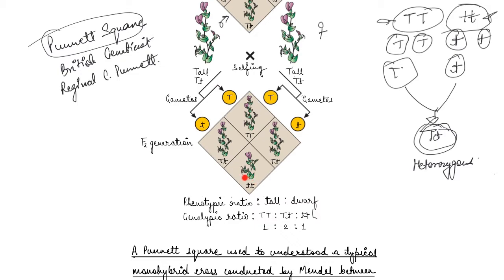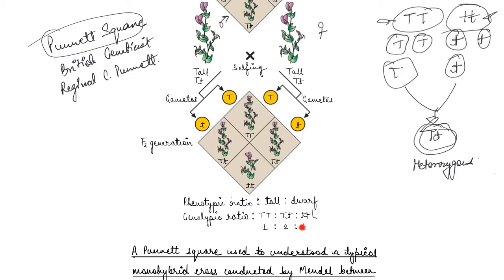So now here if we see the phenotypic ratio, it is tall is to dwarf, right? And if we see the genotypic ratio, it is one homozygous tall, two heterozygous tall, and one homozygous dwarf. So the genotypic ratio becomes 1 is to 2 is to 1.